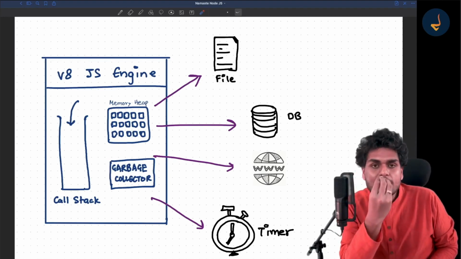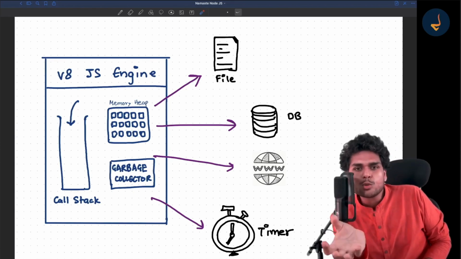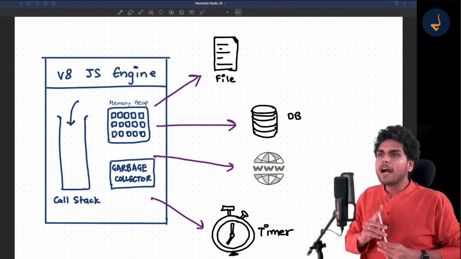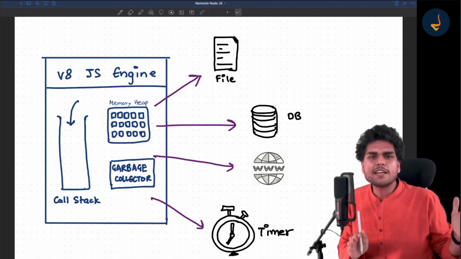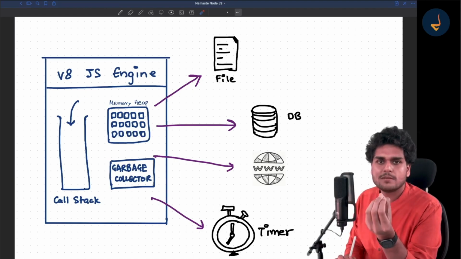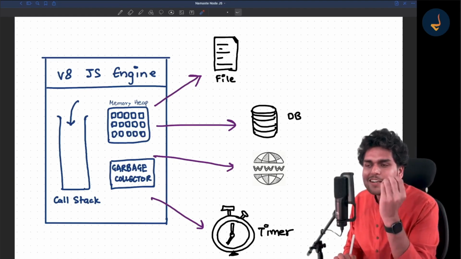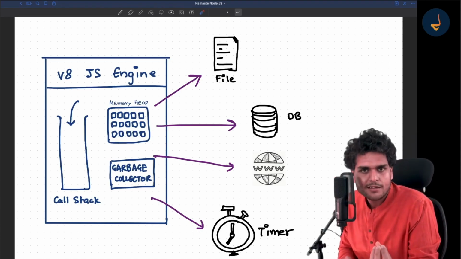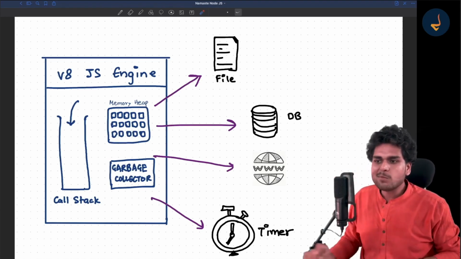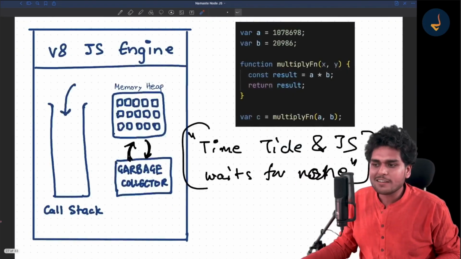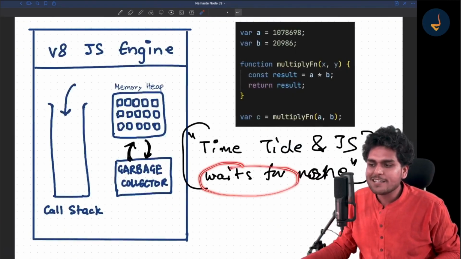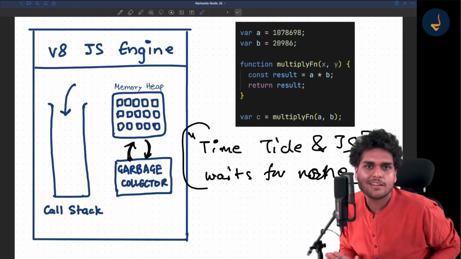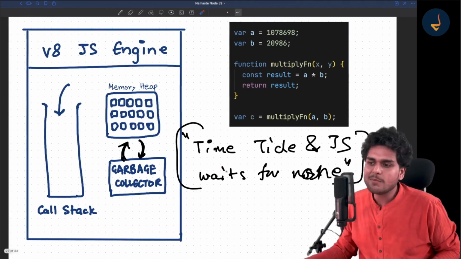Whenever I tell students all these small things, they are amused. There are so many senior developers who have been writing JavaScript for so many years, but they don't know about these small things. The JavaScript engine does not have a concept of a timer. It cannot wait for anything. Time and tide wait for none, and JavaScript waits for none. You give it some code and it executes it. That's how the JavaScript engine works. It does not have a concept of time and timers.